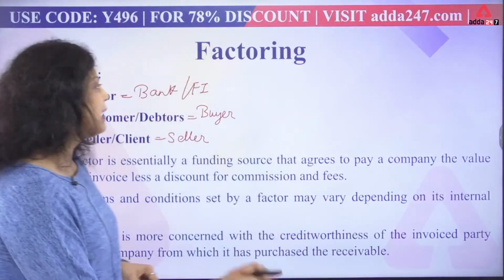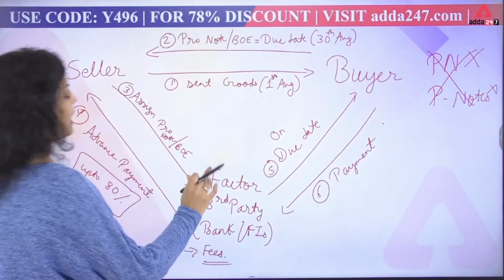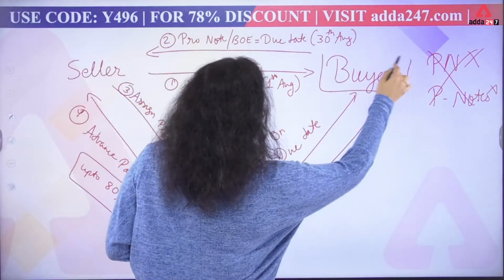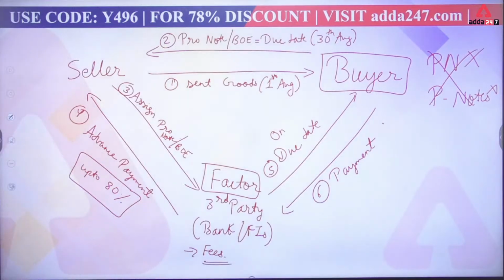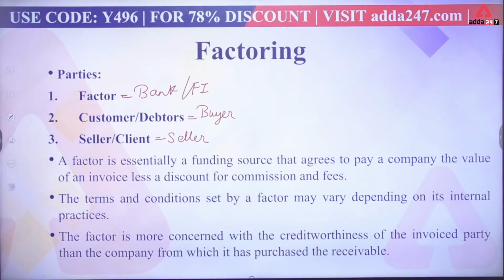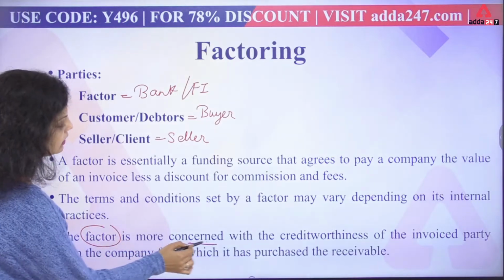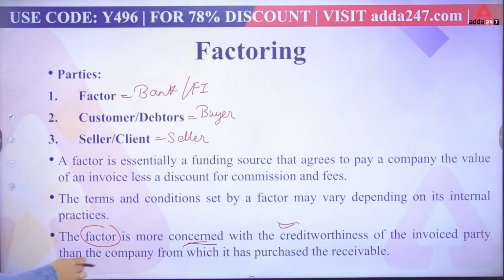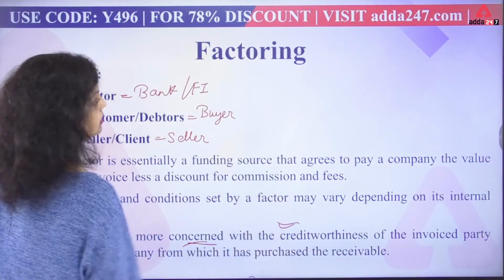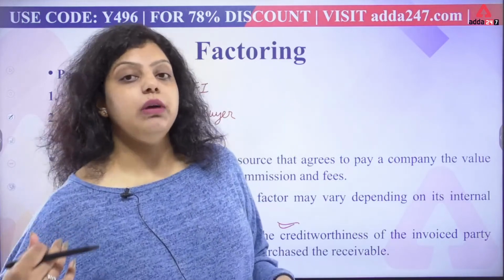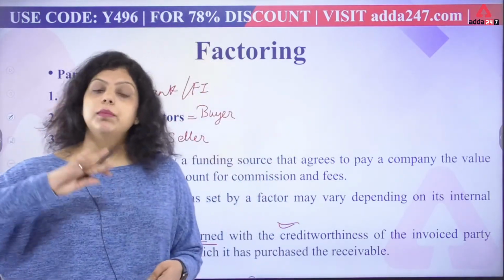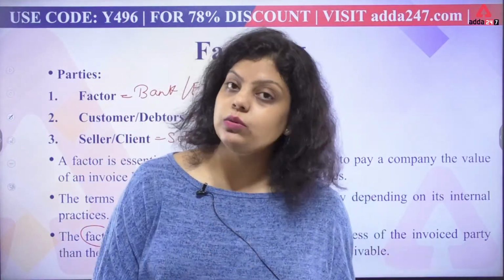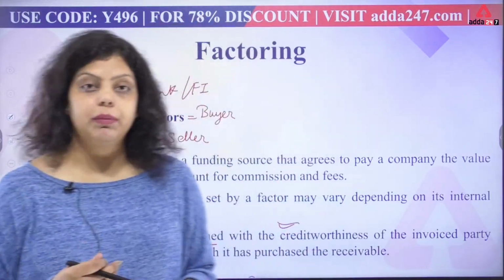Why? Because in the end, as we have seen in the mechanism, the factor will get the payment from the buyer of that particular agreement. So the factor is more concerned with the creditworthiness of the invoice party than the company from which it has purchased the receivable. The bank purchased the receivable from whom? The seller, the client. So the bank will be more concerned about the creditworthiness of the buyer in comparison to the seller, because in the end the buyer has to give the payment to the bank.